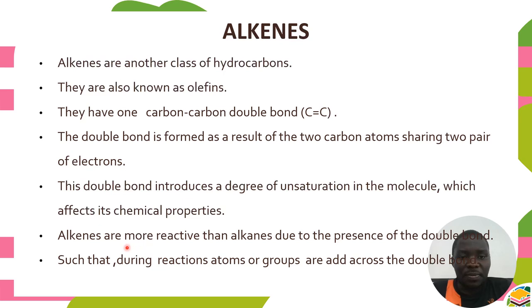So what will be the impact of that double bond in alkenes? The double bond present in alkenes makes them more reactive. Remember, we said alkanes are less reactive because they form strong carbon-to-carbon and carbon-to-hydrogen single bonds.